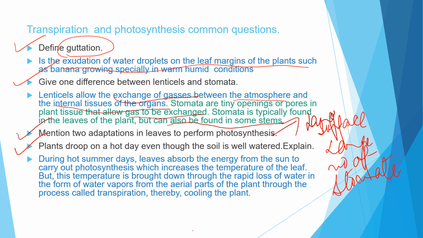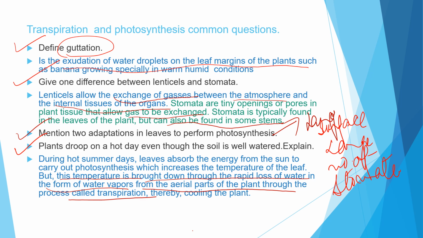Generally during hot summer days, leaves absorb the energy from the sun to carry out photosynthesis. We all know that. Leaves absorb the energy from the sun to carry out photosynthesis, which increases the temperature of the leaf also. This temperature of the leaf is brought down through the rapid loss of water in the form of water vapors from the aerial parts of the plant through the process of transpiration.